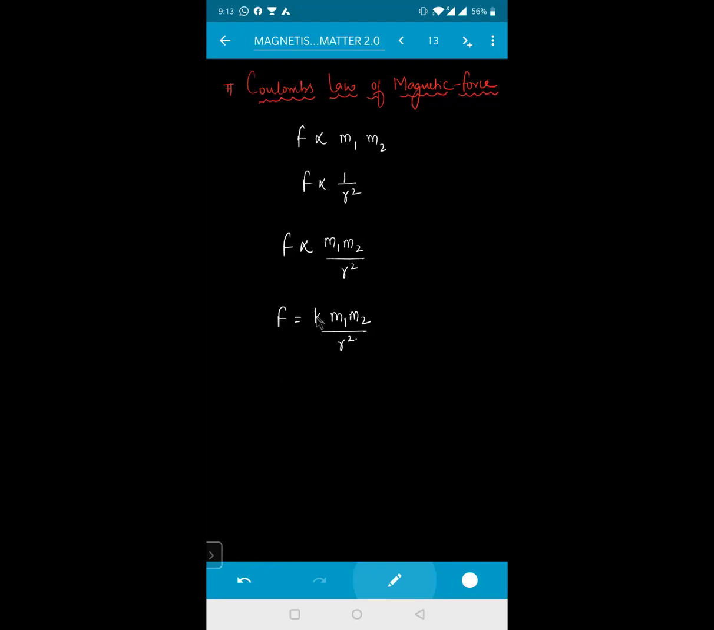Okay, K is nothing but what, beta? The proportionality constant, which depends upon the nature of the medium. K is nothing but what for me? Your proportionality constant.